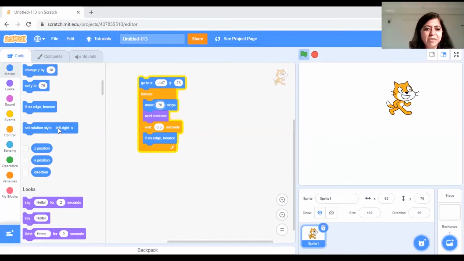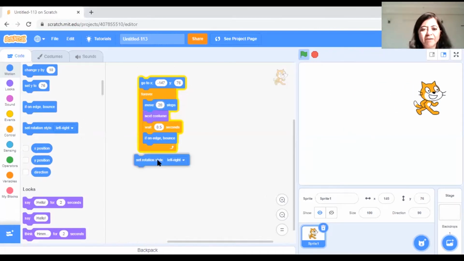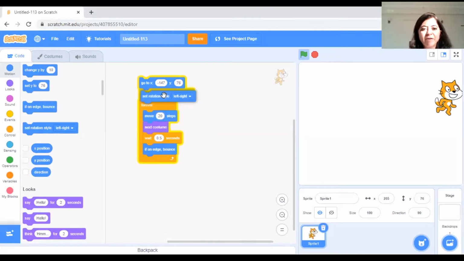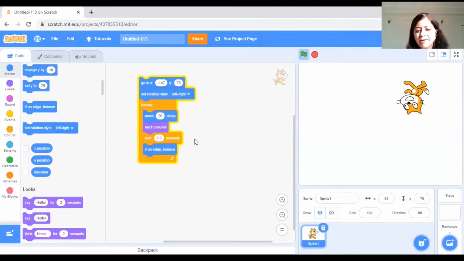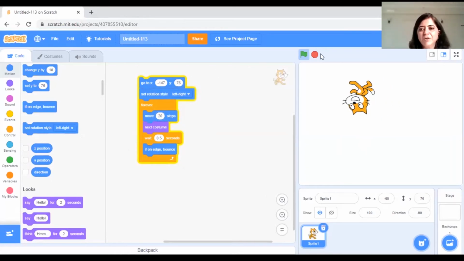So what I should do is I will pull this and put it here. What I'm trying to tell the cat is that your rotation style is from left to right. Now let's see what happens. We will use this again and let's see.